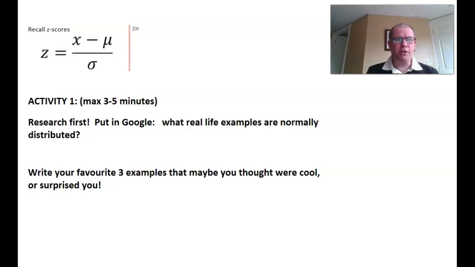So recall from the last video that you learned that a z-score is the measure of how many standard deviations something is away from the mean, and you calculate that by taking x minus mu over sigma.